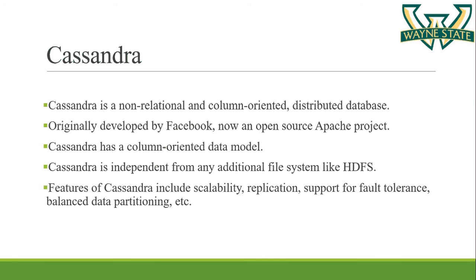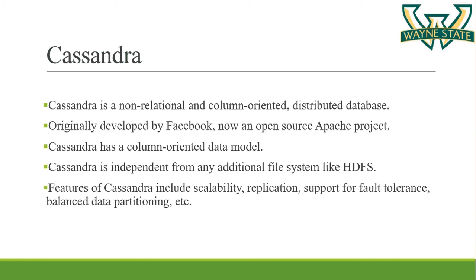So Cassandra is a NoSQL database. Cassandra is a non-relational and column-oriented distributed database. Cassandra uses key value pair to store a record in the database. Originally Cassandra was developed by Facebook and now it is an open source project by Apache.